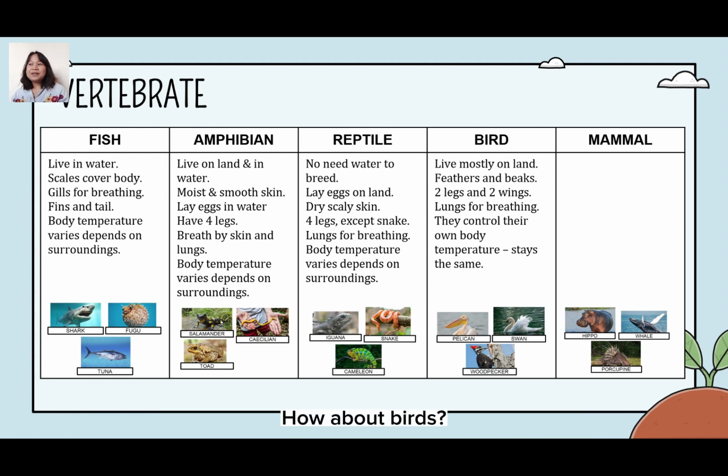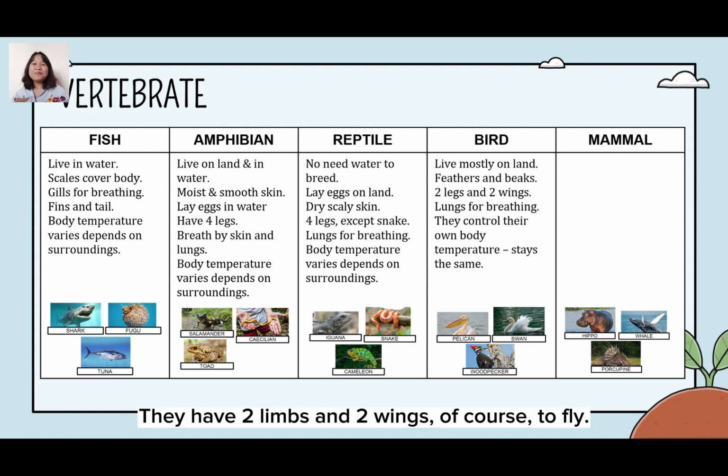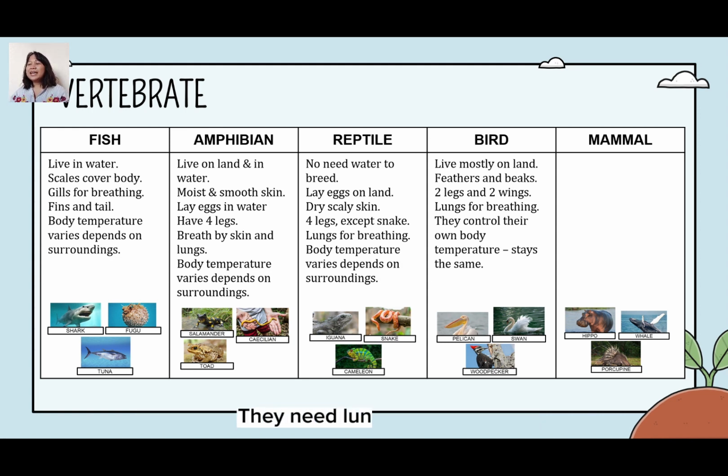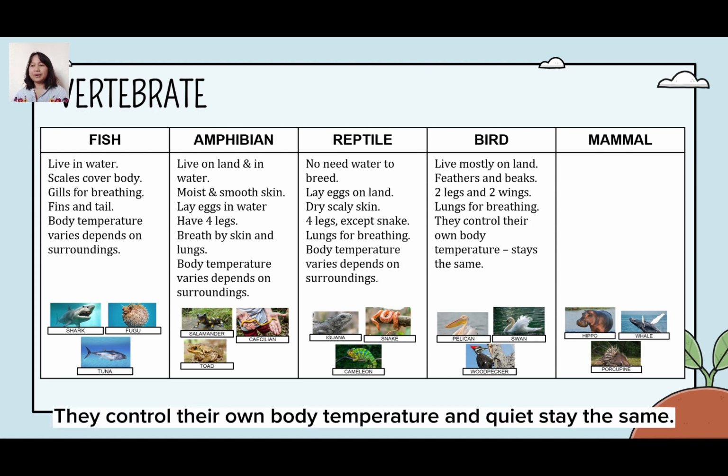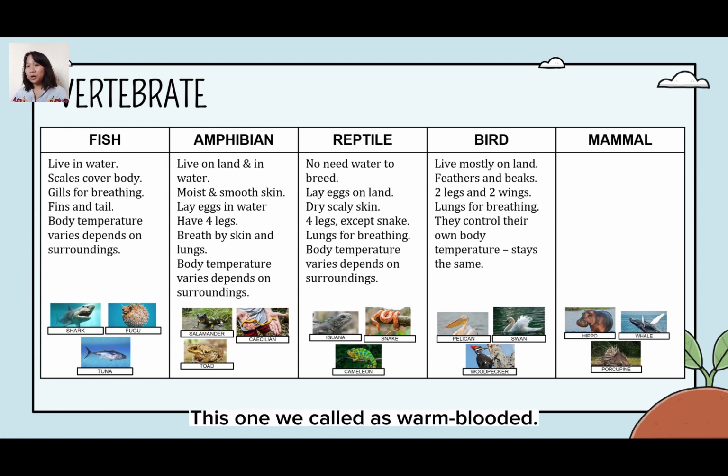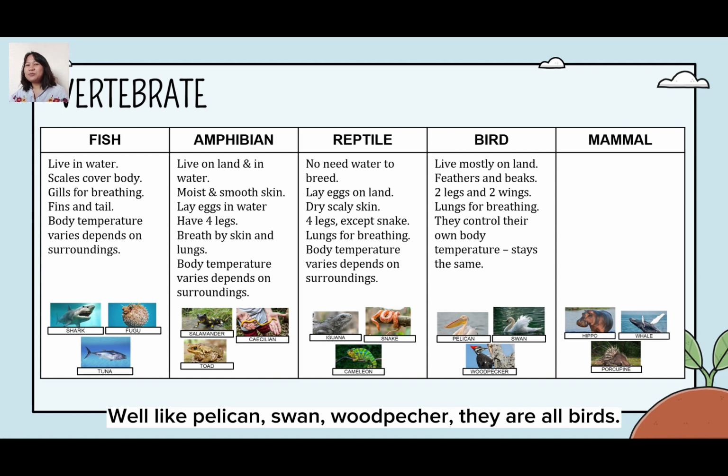How about birds? Birds mostly live on land. And they have feathers and beaks. A beak is the type of mouth. And they have two legs and mostly two wings, of course, to fly. And they need lungs to breathe, and they control their own body temperature to stay the same. This one we call warm-blooded. Like pelican, swan, and woodpecker, they are all birds.